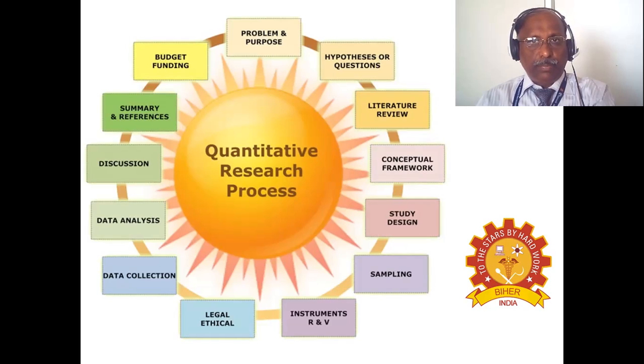In that, the first one is hypothesis or developing a question. The literature survey is collecting the data or latest information available in various databases and resources. Then conceptual framework, study design, sampling. Sampling involves study size, the number of participants, the number of experimental conditions to be used. Then instrument availability in the research facility is one which has to be considered.